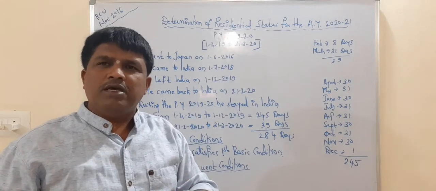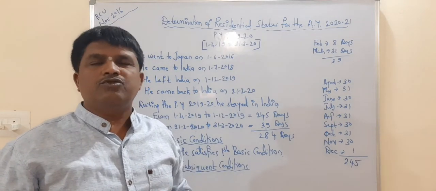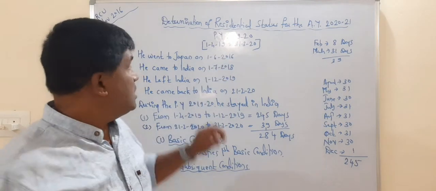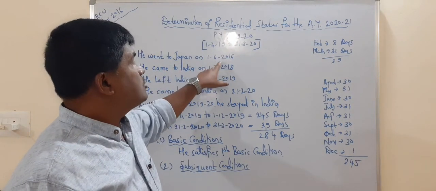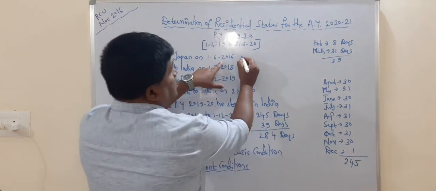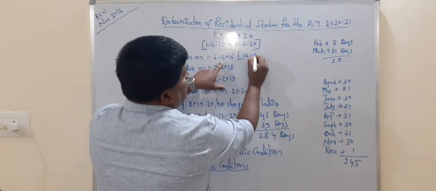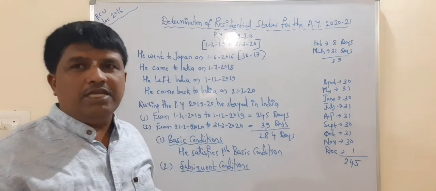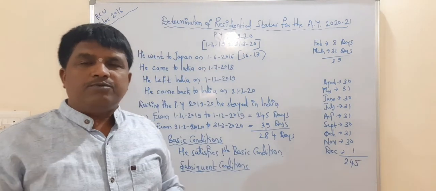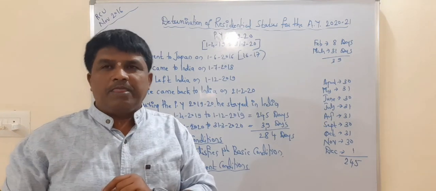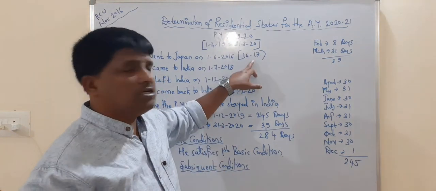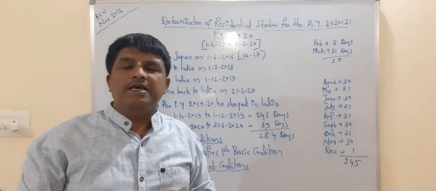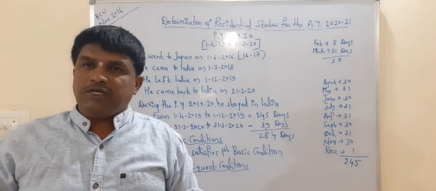In this problem, he was resident in India in at least 2 years during the 10 previous years preceding the previous year, because he left India on 1/6/2016. 1/6/2016 means he left India during 16-17. It means before 16-17 also he was in India. Then before 16-17 he was always resident. It comes to more than 2 years. It means he satisfied the first subsequent condition.